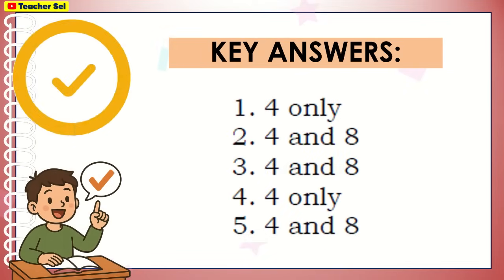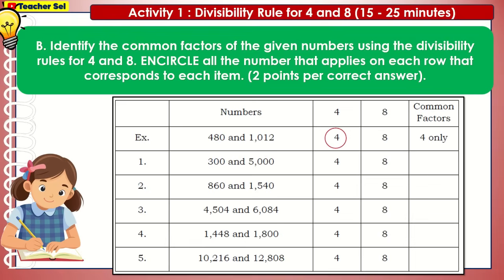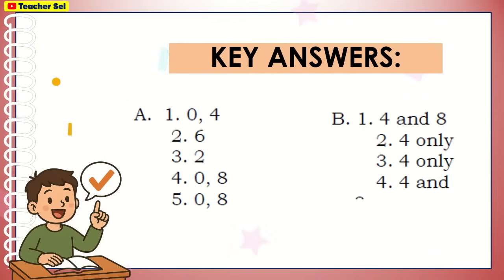Here are the correct answers. Put a number on the line to make the given number divisible by numbers inside the parentheses. Identify the common factors of the given numbers using the divisibility rules for 4 and 8, and circle all the number that applies on each row that corresponds to each item. Here are the key answers.